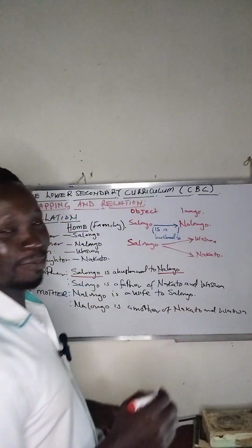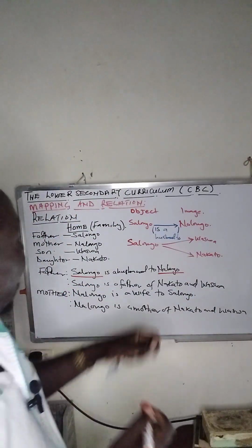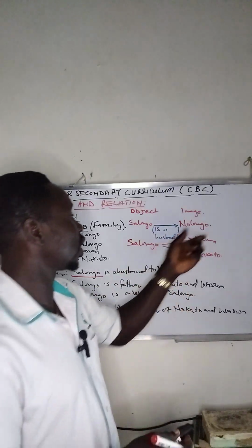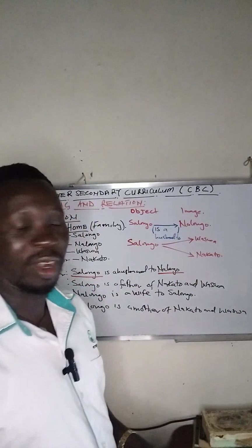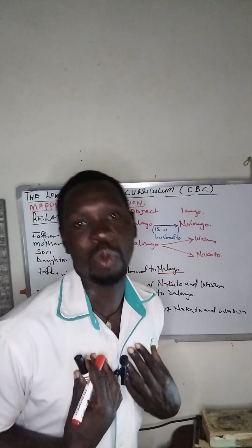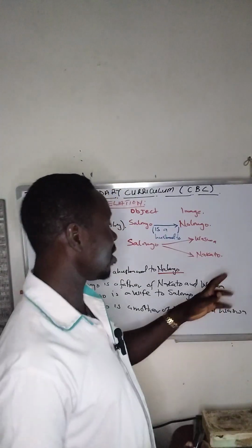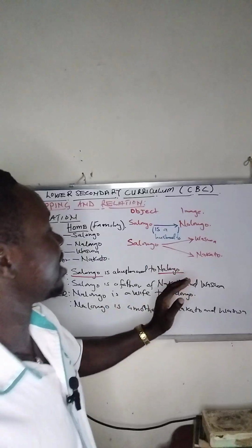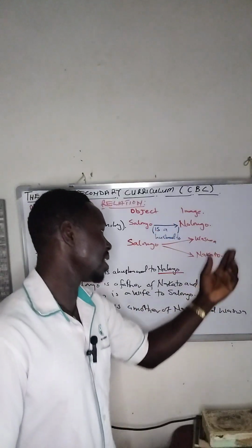Are you seeing that one? It means a father is mapped onto two images because he is a father of two. Salongo is a father to this one and this one.